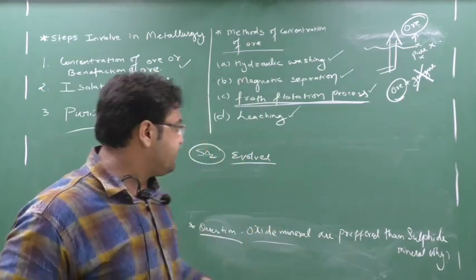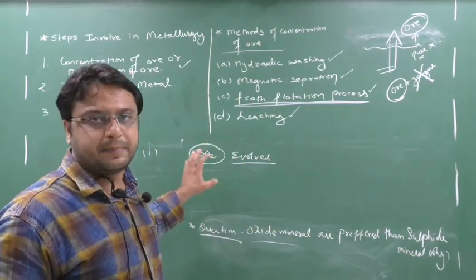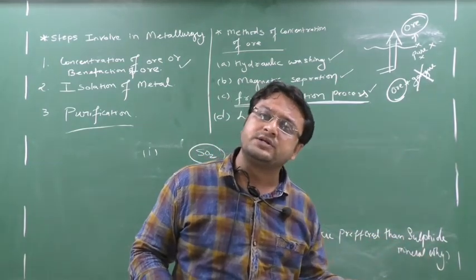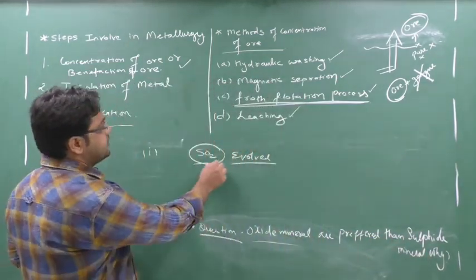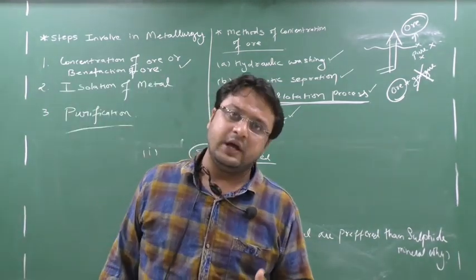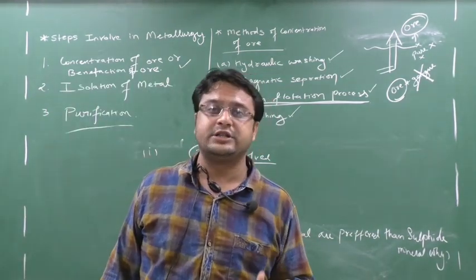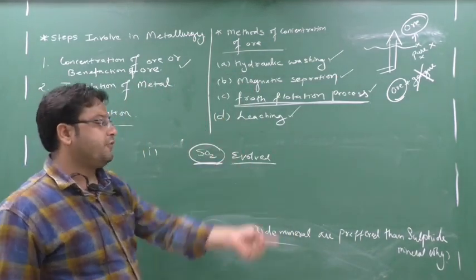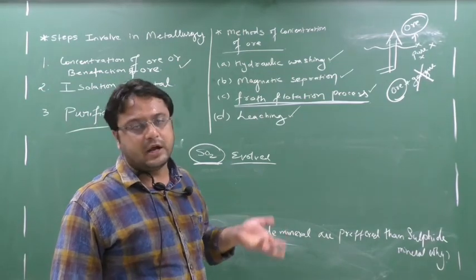During that process, oxygen should be supplied. So the sulfur in the sulfide combines with oxygen and forms what? Sulfur dioxide. But this sulfur dioxide is highly harmful. Yes or no? It creates pollution. It is the main cause of acid rain. Okay, first thing is this: the sulfur dioxide evolved from sulfide ore may harm the environment.